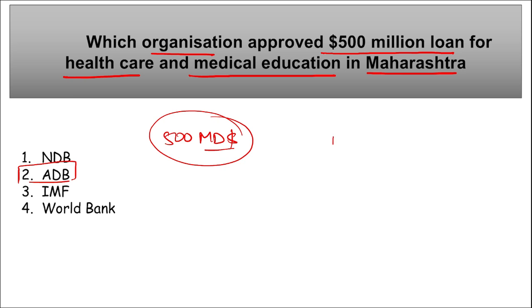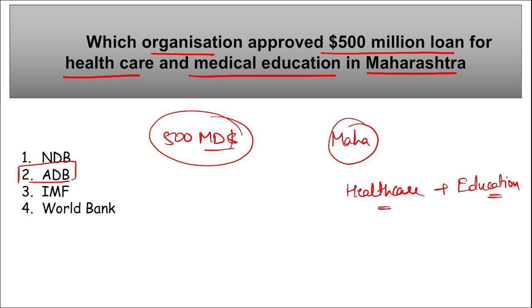So we can say in Maharashtra, in order to provide better healthcare and better education facilities, and to come up with new technologies and new systems, Asian Development Bank has approved a loan of $500 million. The program aims to develop tertiary care and medical education infrastructure using the sector development program.